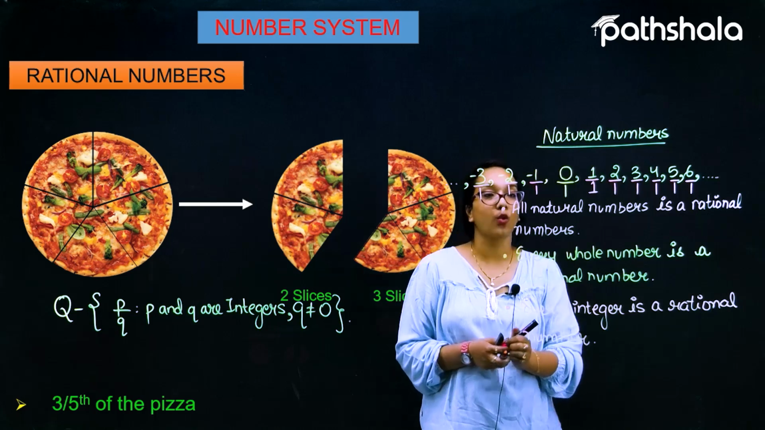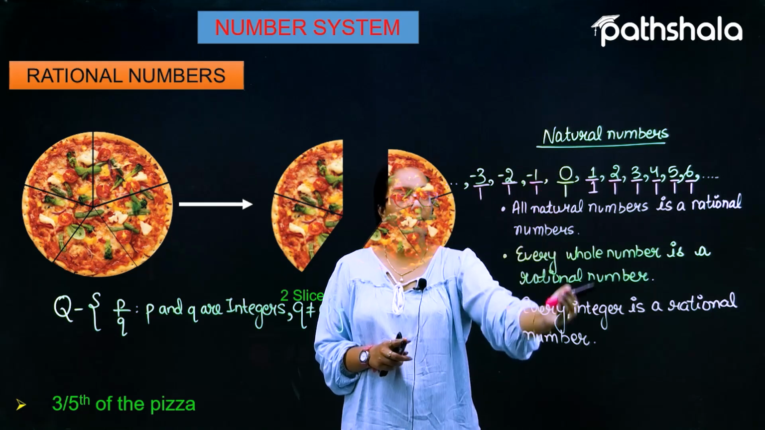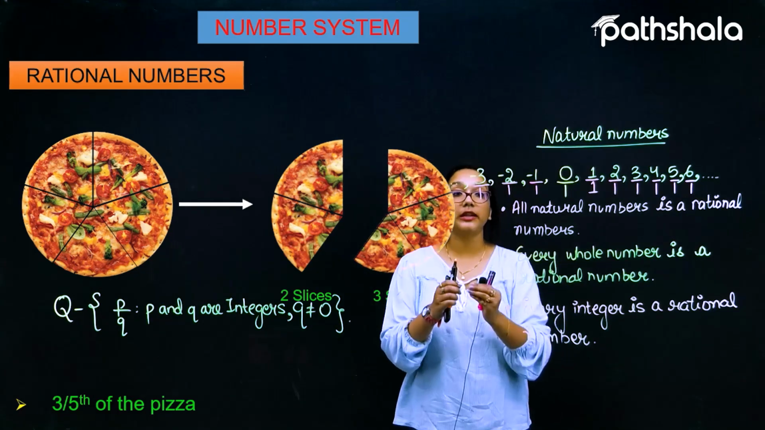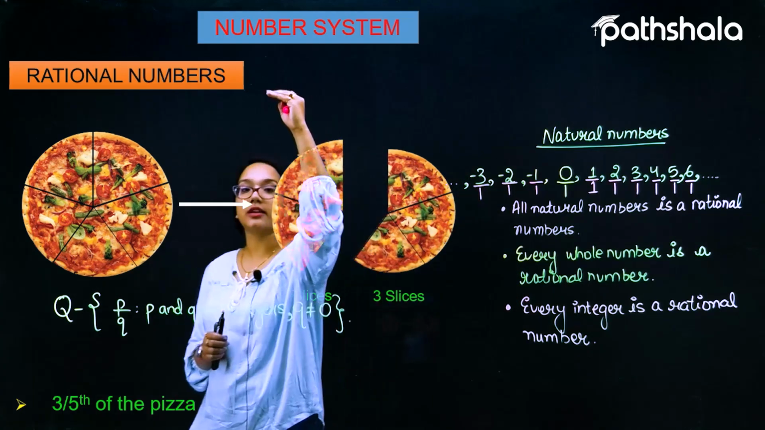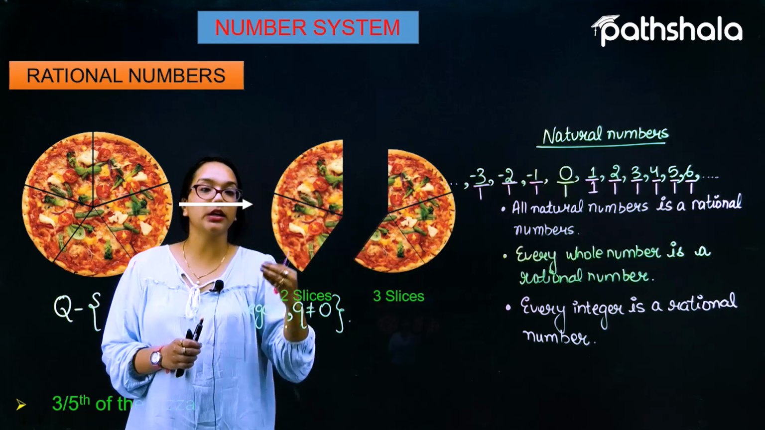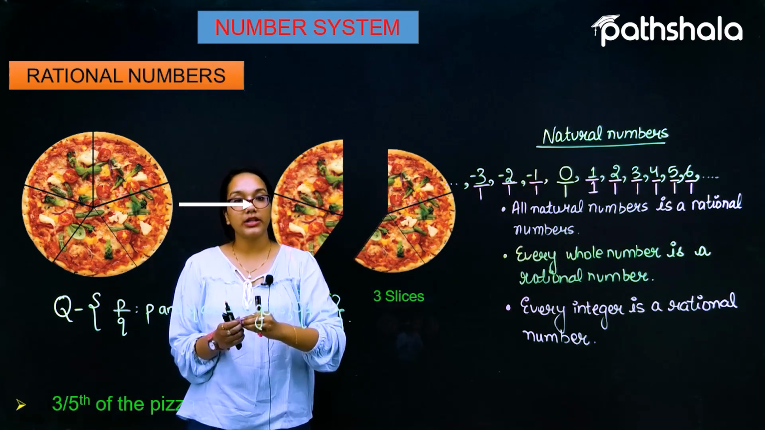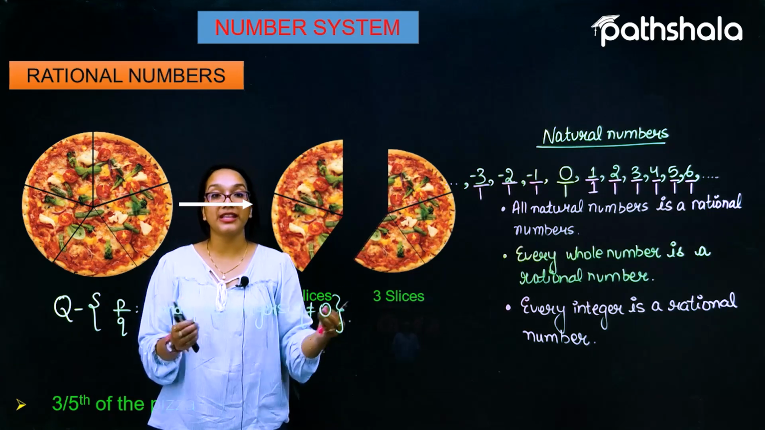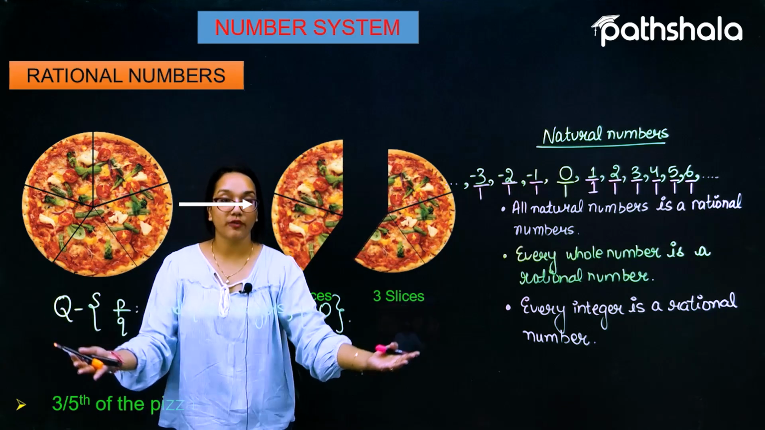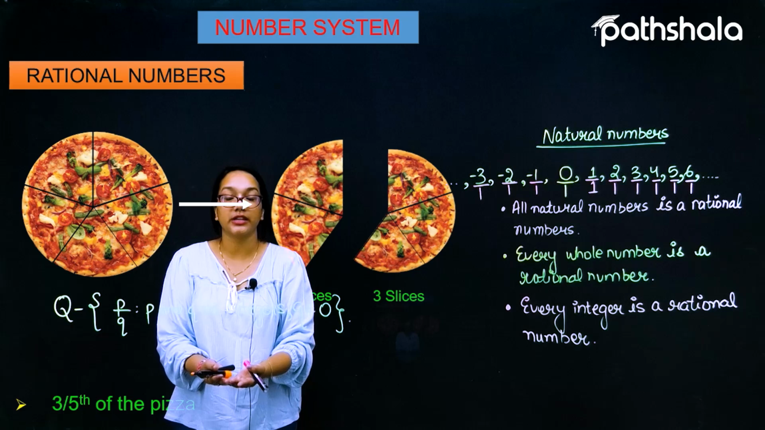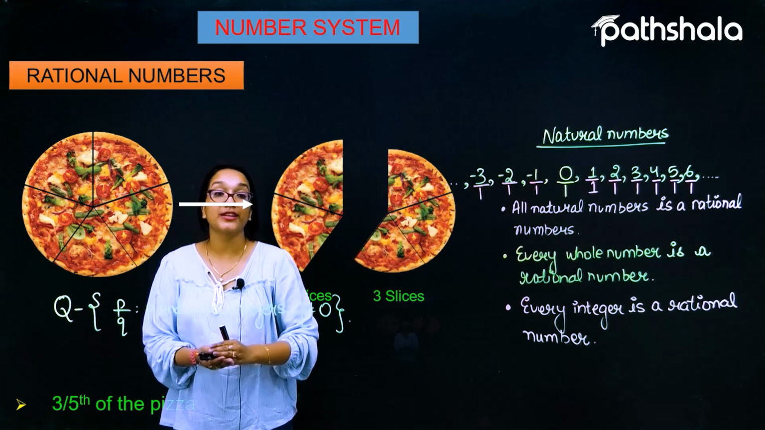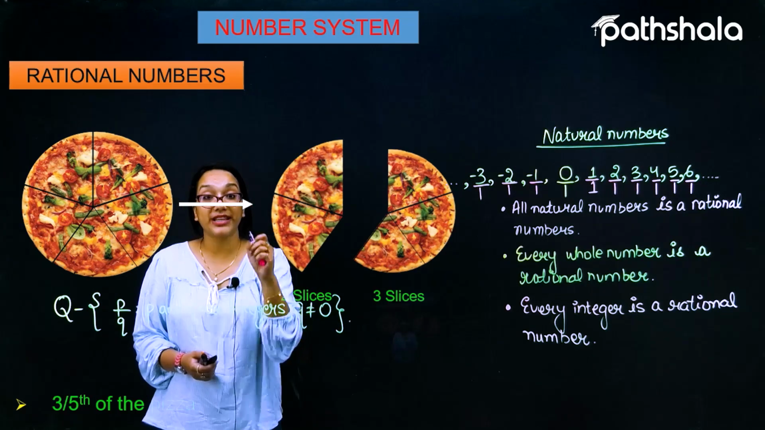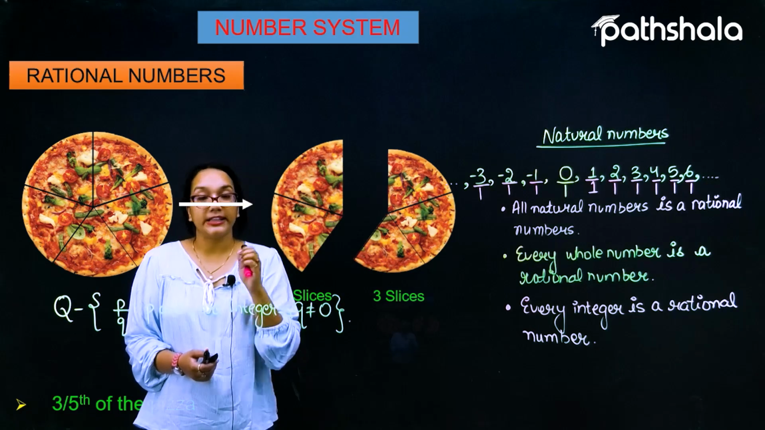From all these three notes, it is very clear that the biggest collection of numbers is the rational numbers. Rational numbers are the biggest collection out of all the classifications of numbers. A natural number is a rational number, a whole number is a rational number, an integer is a rational number. So rational numbers include the natural numbers, the whole numbers as well as the integers. I hope this concept of rational numbers as the biggest collection out of these three is clear to you.